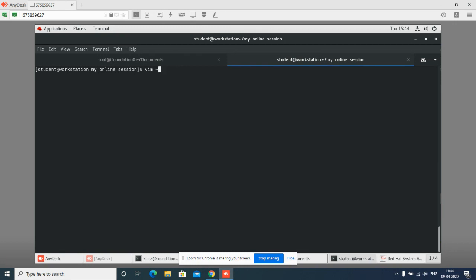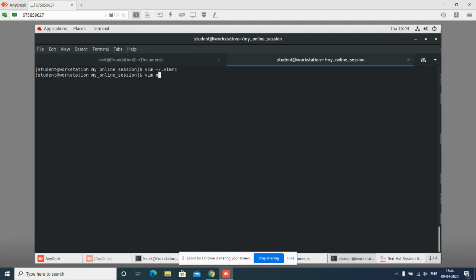Now I will again write my vimrc file. I will say set ai, set ts equals to 2, set et, and set cursorcolumn. Spelling is a mistake here. It should be a proper spelling, otherwise it will give me an error. Cursor column. Now I will write one playbook.